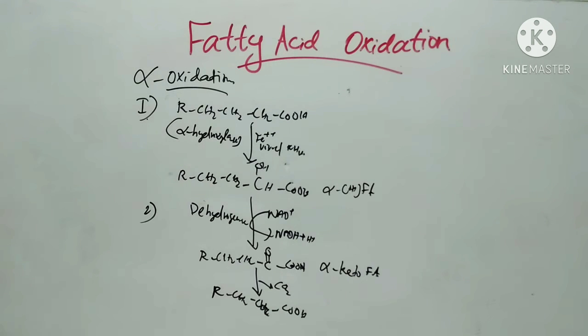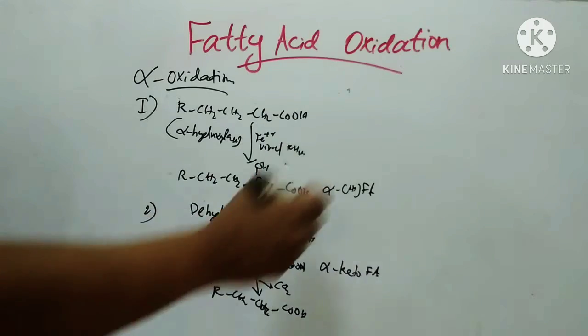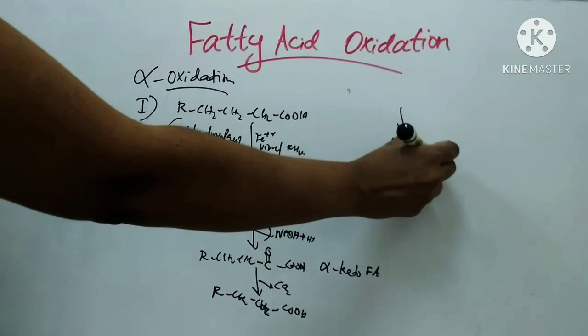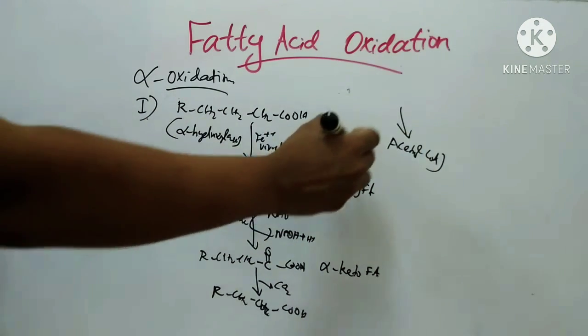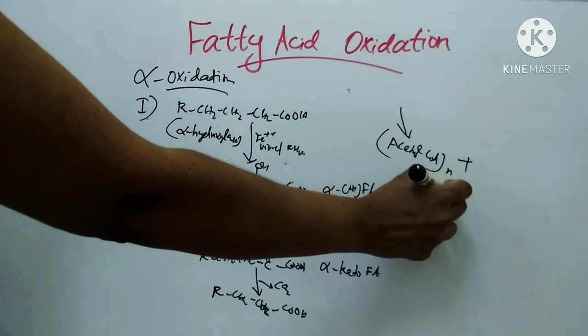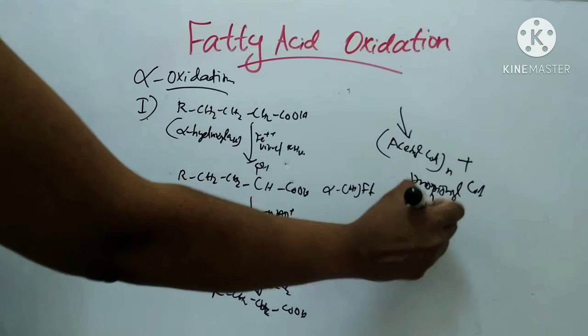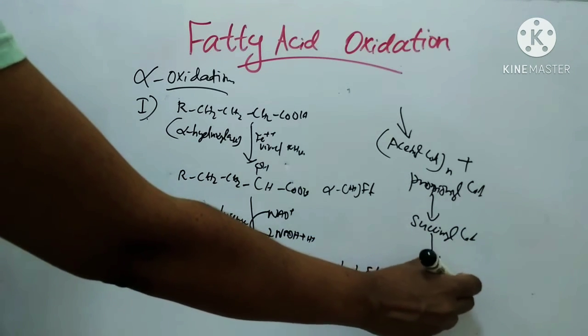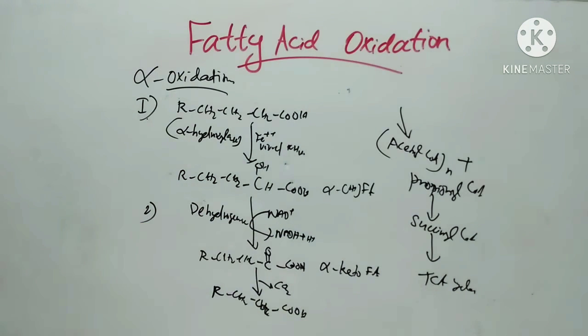In the third step, the odd chain fatty acid undergoes repeated beta oxidation to produce acetyl-CoA n times and propionyl-CoA. This propionyl-CoA is converted to succinyl-CoA, and succinyl-CoA enters the TCA cycle. These are the steps in alpha oxidation. Next we will see omega oxidation.